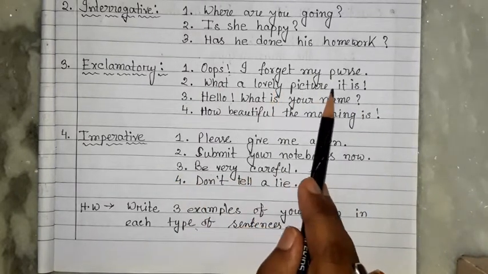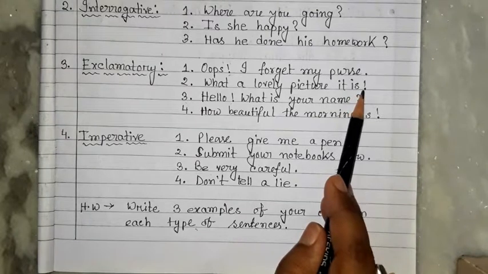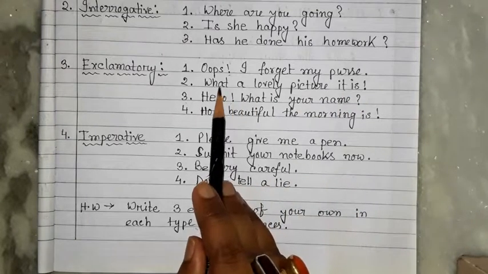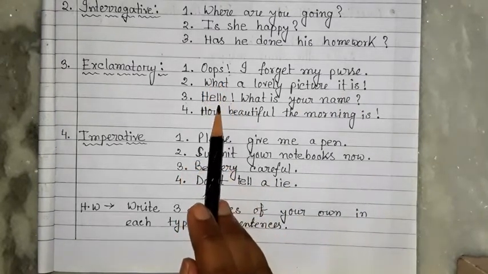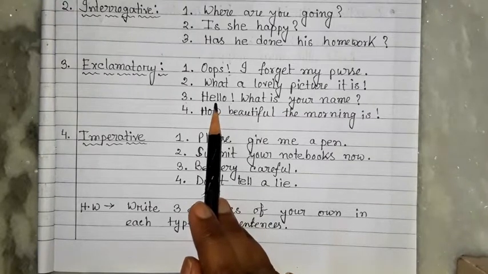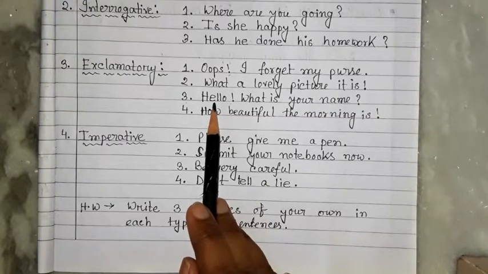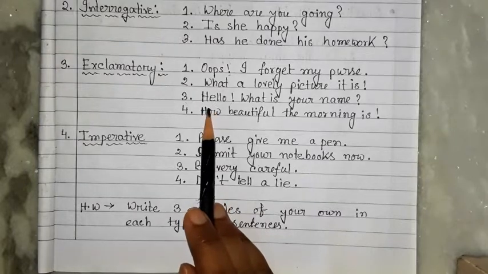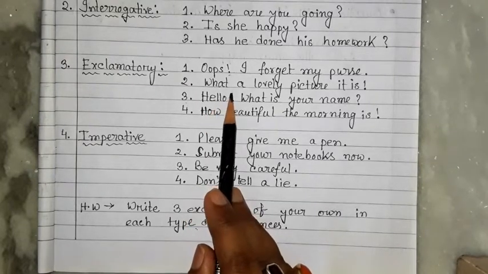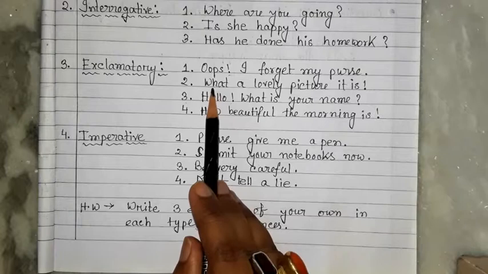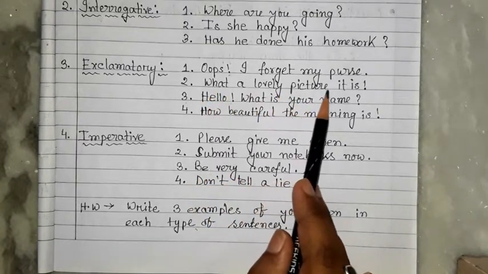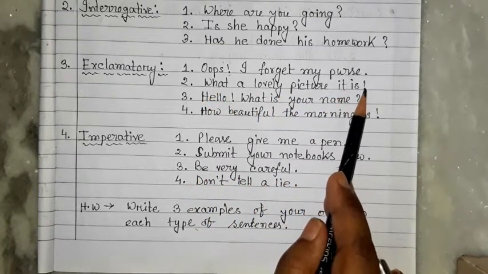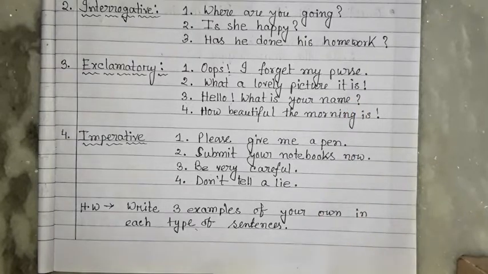What a lovely picture it is! Exclamatory sign. See, there is no particular word for this type. Oops, hello, bravo, alas, oh no. So many things are there. We are not using this type of words here. Then it is coming, what a lovely picture it is! Exclamatory means you are showing your feelings.